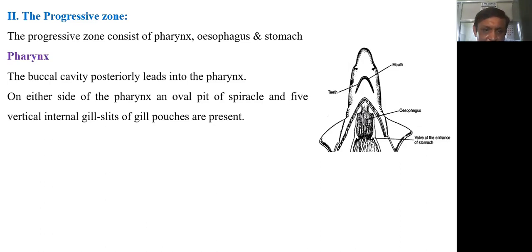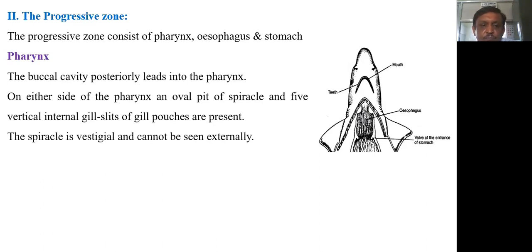That means internally, from the inner margin of the pharynx, there are five vertical gill slits which are the internal openings of the gill pouches, and also on the anterior side of the pharynx there are two oval pits which are spiracles. The spiracles are vestigial, that means they are of no use and cannot be seen externally. From the external surface we cannot see the spiracle, but internally they are present. This we will discuss in the respiratory system of Scoliodon.